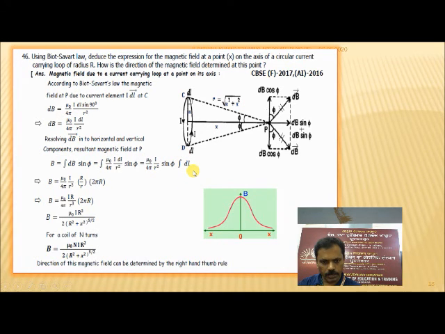The integration is taken for the whole length of the current loop.